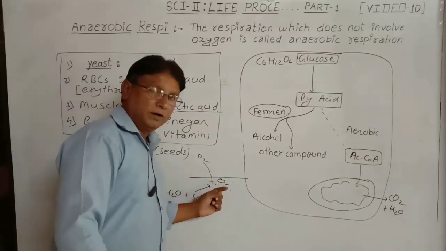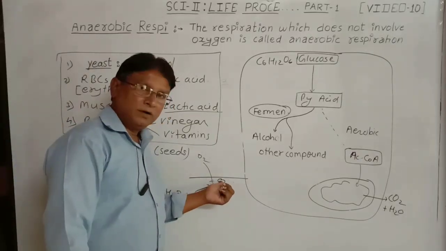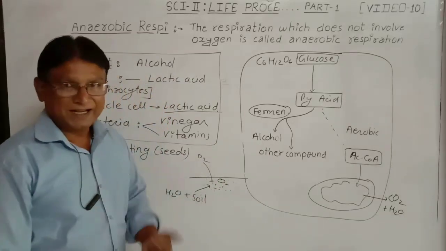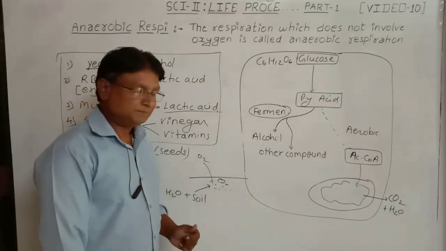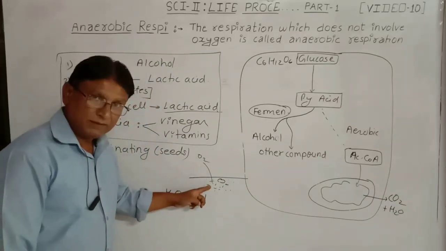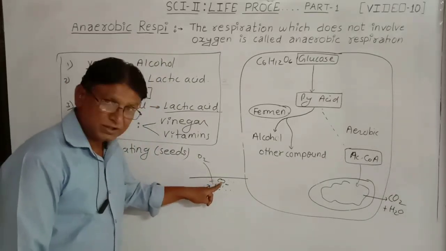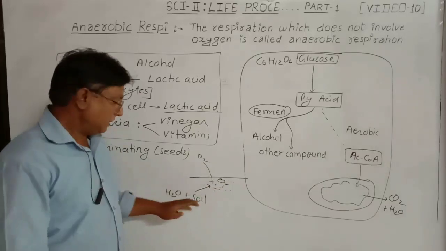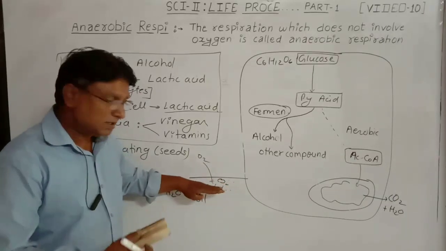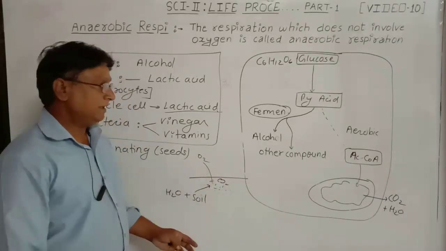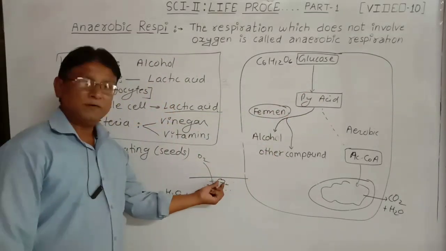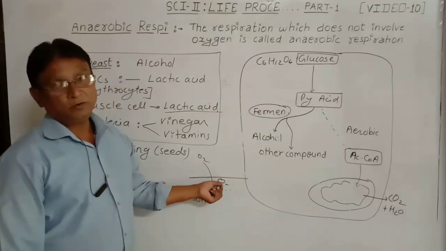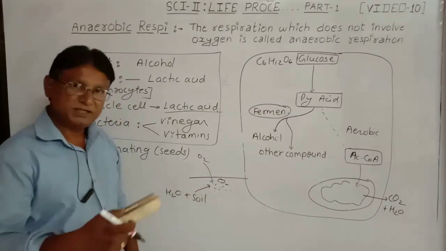To grow, this seed requires energy, and energy is possible only due to respiration. Oxygen is not available at this time during germination. If it is submerged under water, then it undergoes anaerobic respiration, and with the help of that energy the growth or germination of the seed takes place.